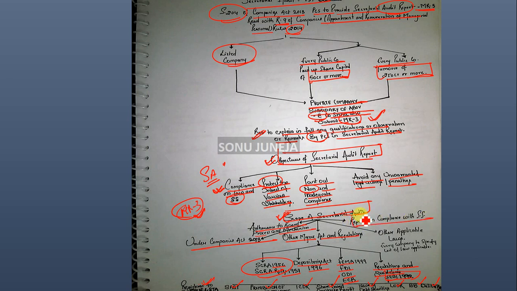Apart from that, it reports on compliance with secretarial standards and other applicable laws. Every company must specify the list of applicable laws in the board meeting at the beginning of every financial year.